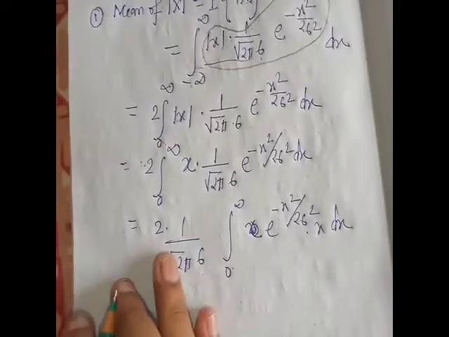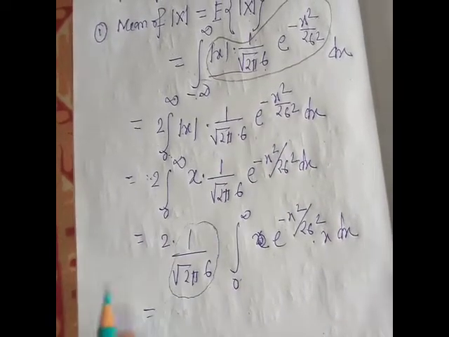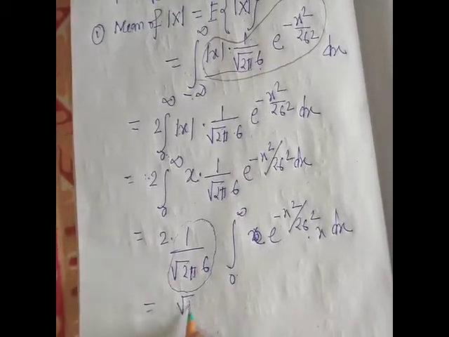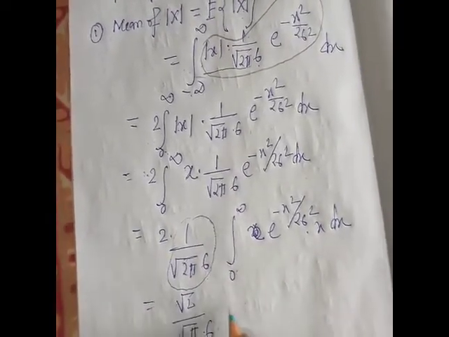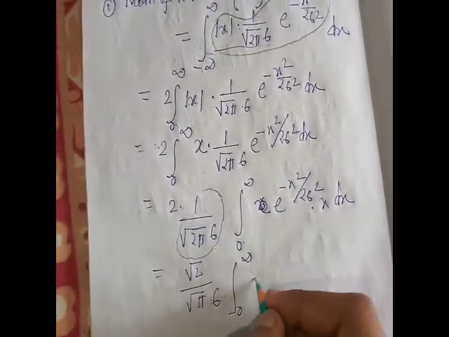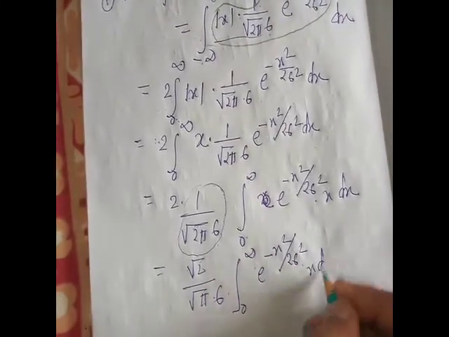Since this constant is independent of x, 2 by root 2 means root 2, so root 2 by root pi into sigma, integral from 0 to infinity of e to the power minus x square by 2 sigma square into x dx.